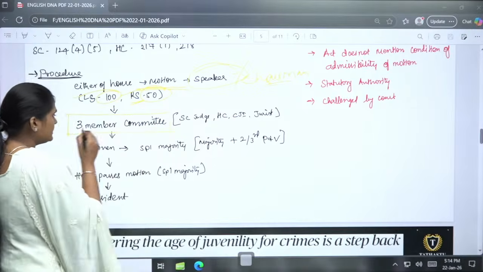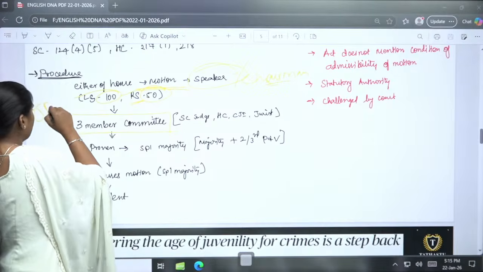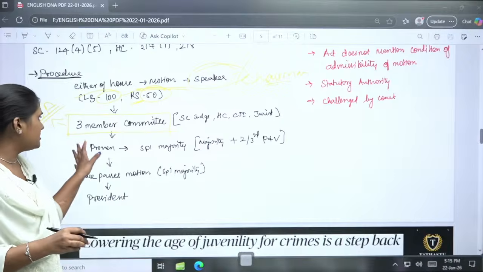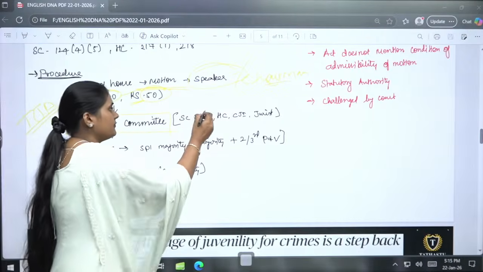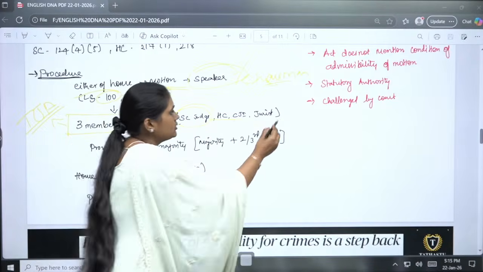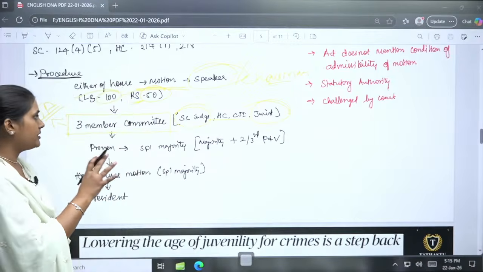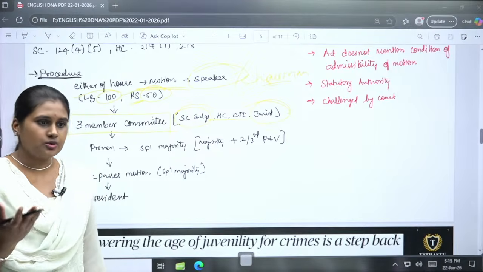Okay? It is actually mentioned in our Inquiry Act. In the Inquiry Act, it has been mentioned that a 3-member committee will be proposed by the speaker. It will consist of a Supreme Court judge, a Chief Justice of a High Court, and also a distinguished jurist as a panelist. Okay, so these 3 people will inquire into the particular judge who has been accused.